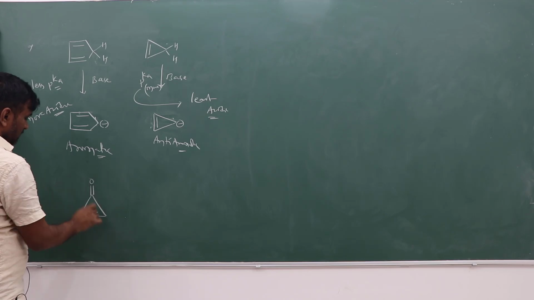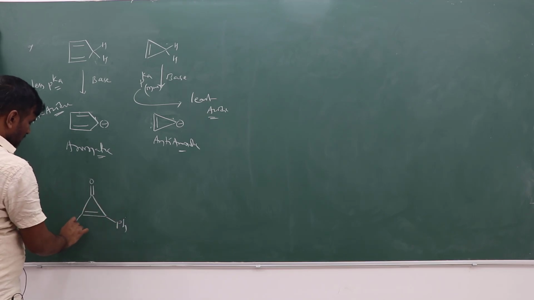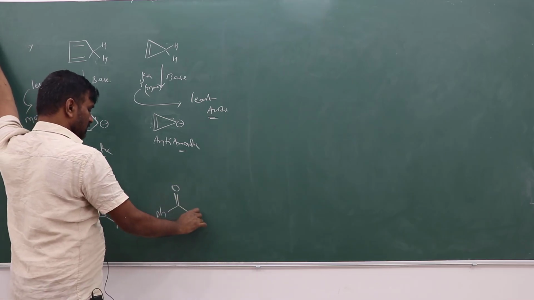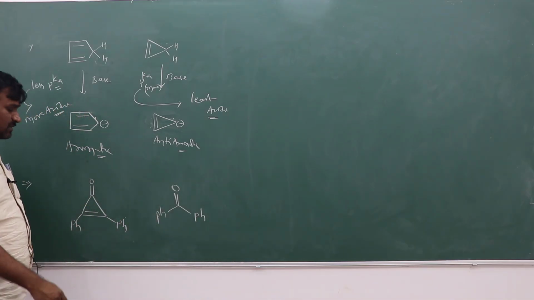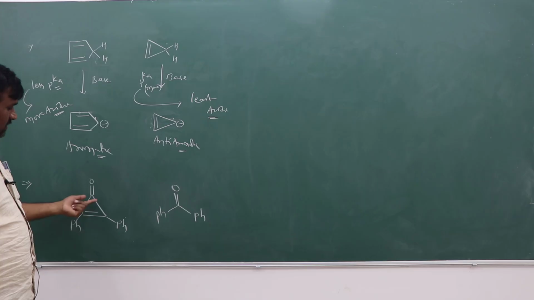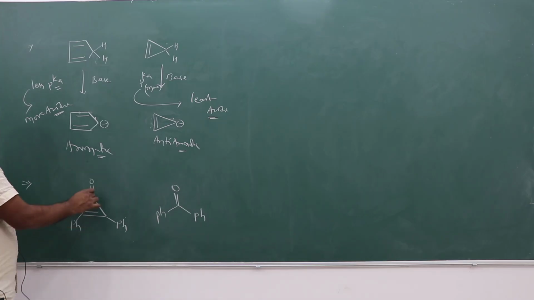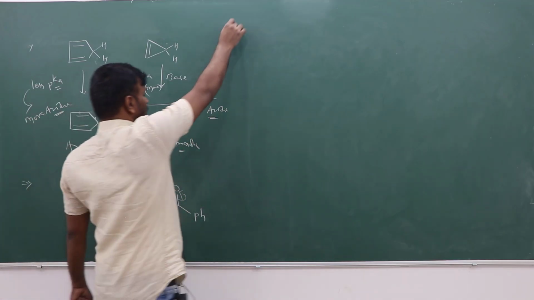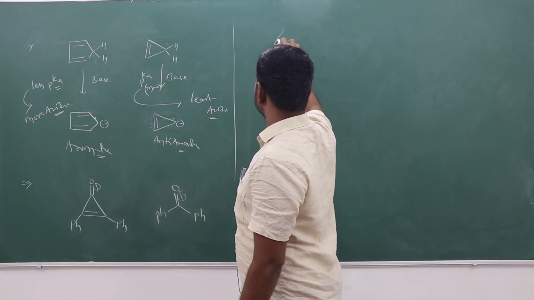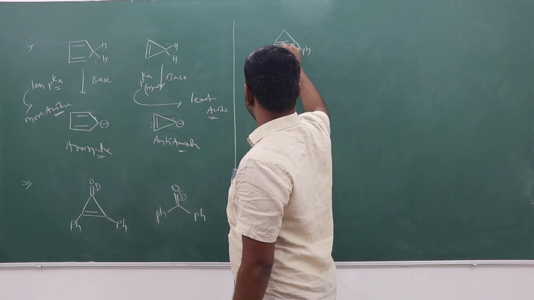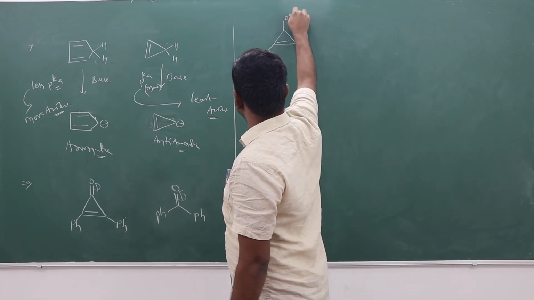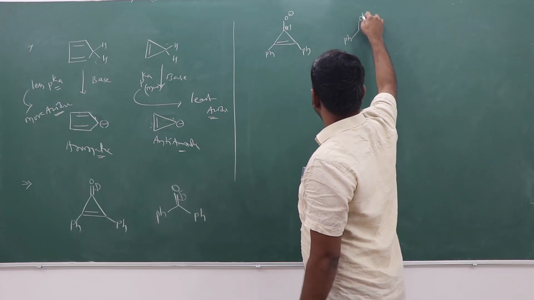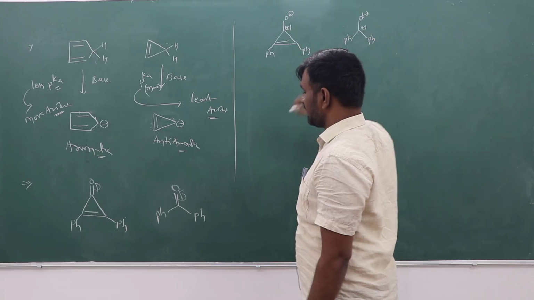Which molecule is having more dipole moment with respect to the carbonyl? Larger dipole moment is existing in which molecule? Suppose with respect to this carbonyl, if the dipole exists towards the oxygen atom side, what will happen? In the first molecule, with respect to this carbonyl, it is O minus and a positive charge will be there, and phenyl.